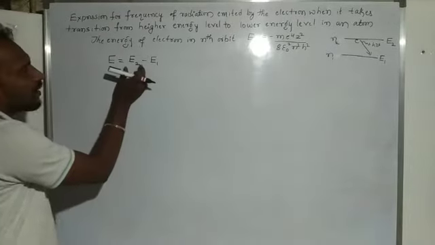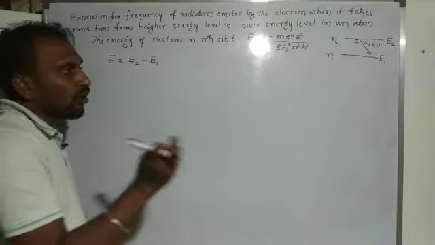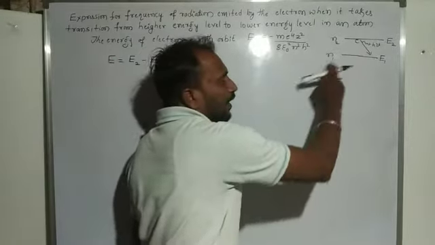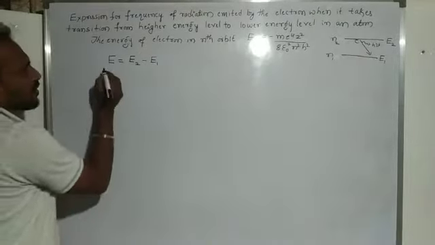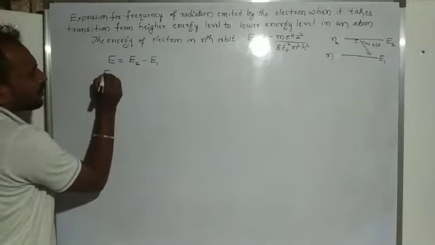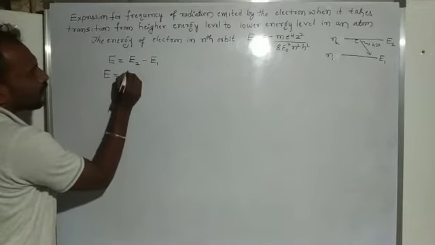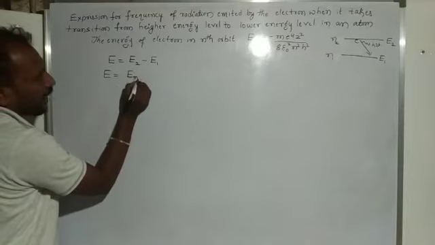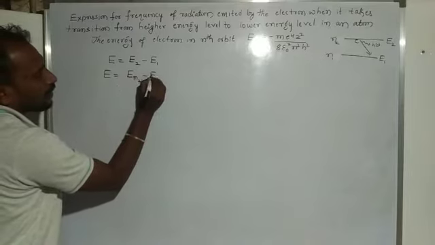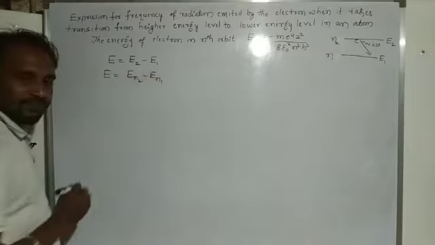Here we consider the energy of the second orbit and here the energy of the first orbit. So I will write this equation like that: E is equal to En2 minus En1.